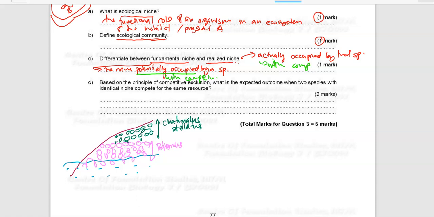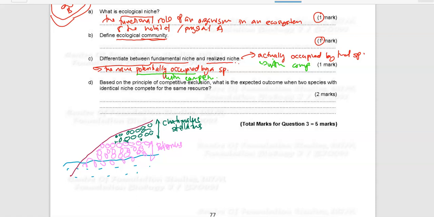When these two barnacle species live in the same area, they will compete for space. When they compete for space, they will divide which part the two species can occupy.